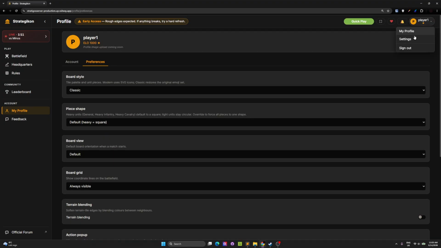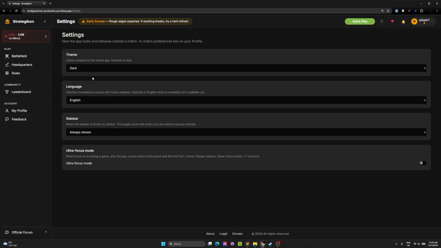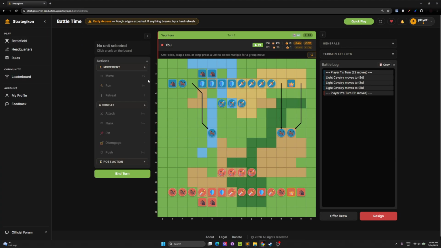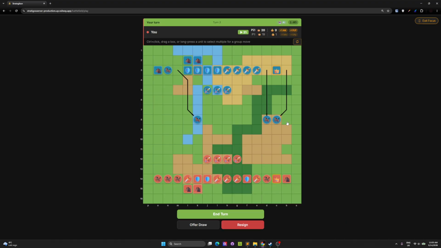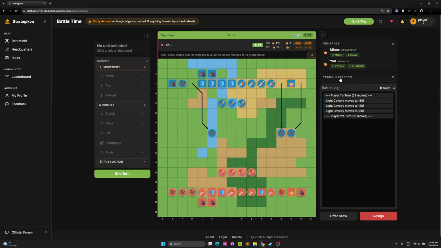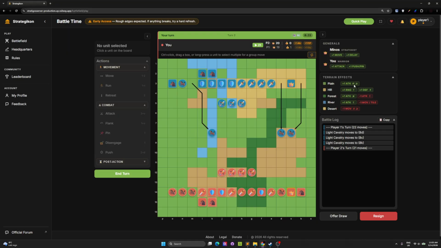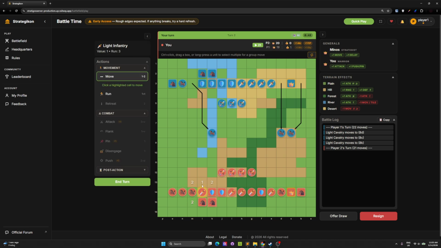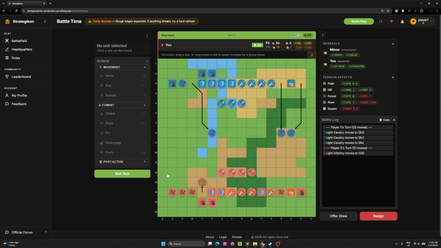Wait, where do I have it in my settings? Yes, I want this. Sorry. So if I do now ultra focus mode, you can have it like this. You can see here the general effects, the terrain effects. If you hover, you can see what it means. You can see here the remaining moves. You see that the pieces have changed. I'm gonna keep this right now.